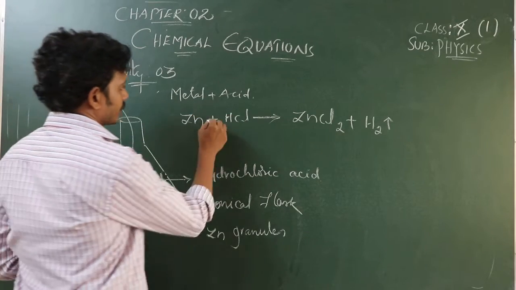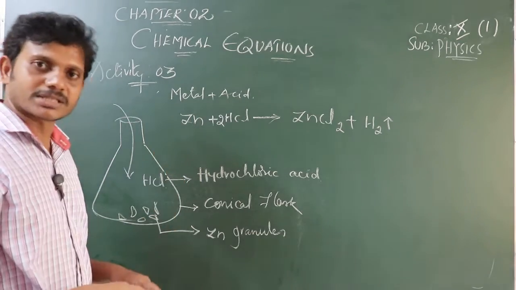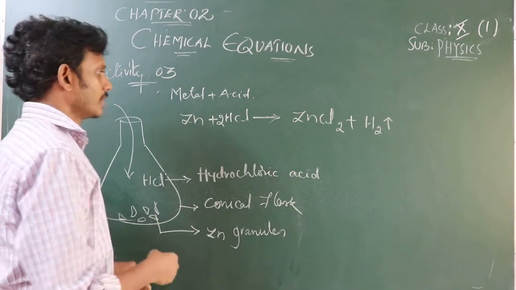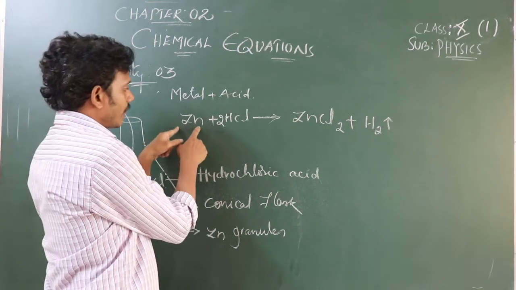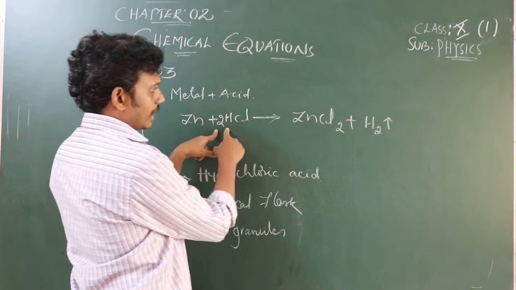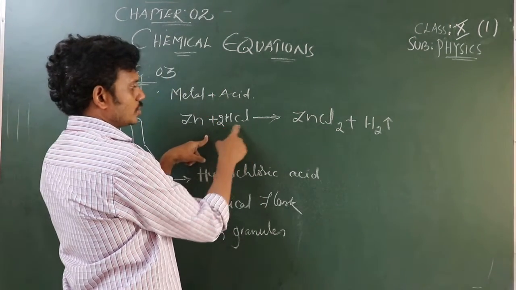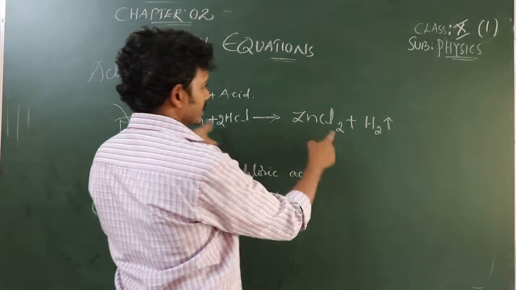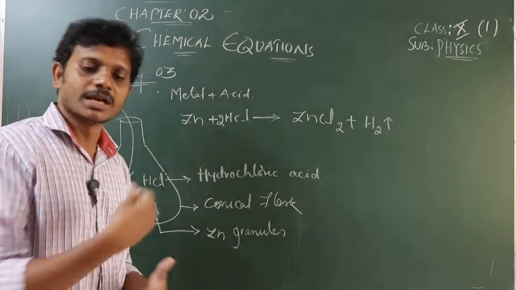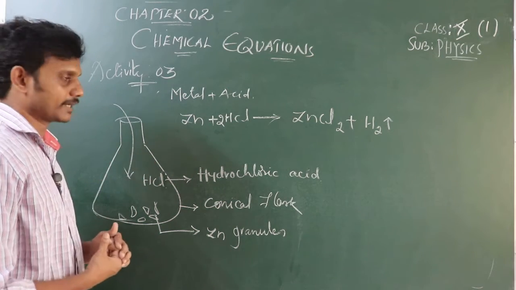But here we need to take 2 here. Earlier it was an unbalanced chemical equation. When you add 2 here, it becomes balanced. One atom of zinc is there, and here also 1. Hydrogen has 2 atoms here and 2 atoms there, and chlorine has 2 here and also 2 there. So it is a balanced chemical equation. We will discuss balanced and unbalanced chemical equations in the next class, but as of now, let's understand this part.